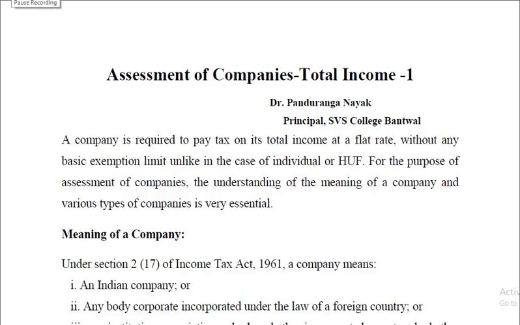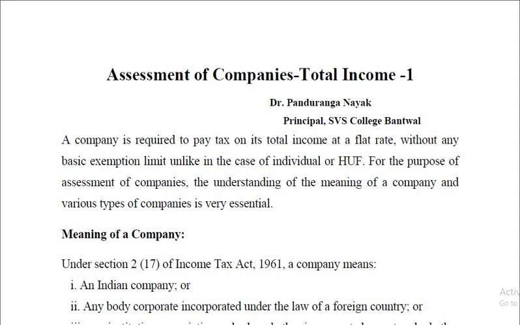Students, today we'll begin with a new chapter, that is assessment of companies, computation of total income. A company is required to pay tax on its total income at a flat rate. What I mean to say is, just take the example of individuals. In the case of assessment of individuals, there is an exemption at the initial stage. For example, if the income does not exceed 2,50,000, there is no tax at all.